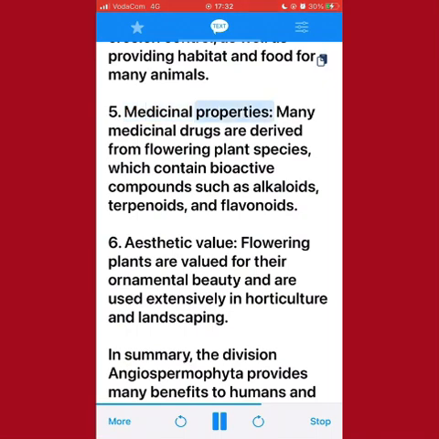Medicinal properties. Many medicinal drugs are derived from flowering plant species, which contain bioactive compounds such as alkaloids, terpenoids, and flavonoids. 6. Aesthetic value. Flowering plants are valued for their ornamental beauty and are used extensively in horticulture and landscaping.